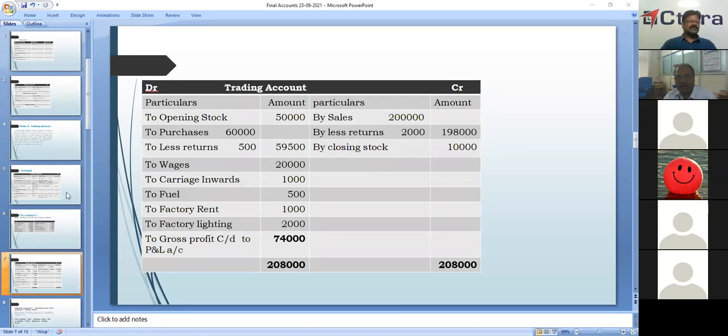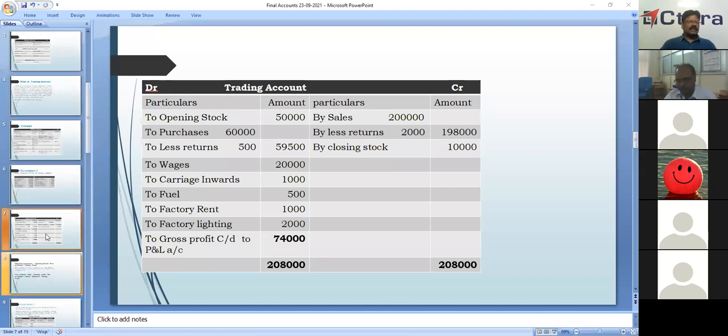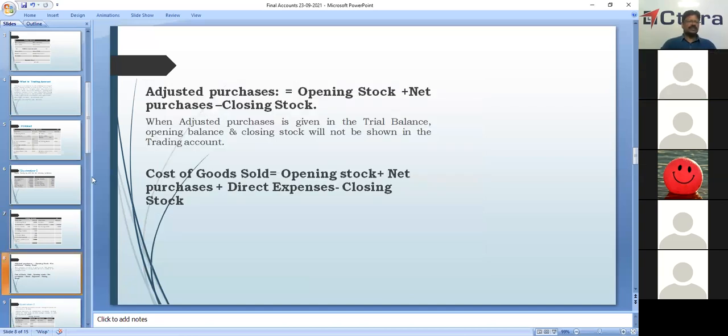So this illustration, we have done this small illustration. We'll go further, and then we'll see. I have one more illustration. This is also related to trading account only. Sometimes in the trial balance, they'll give only adjusted purchases. There will not be opening stock, and sometimes they may not give closing stock also.